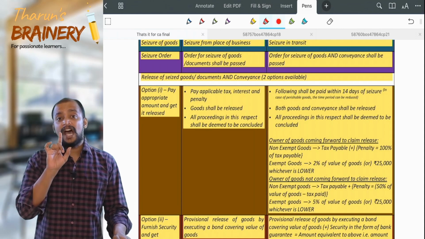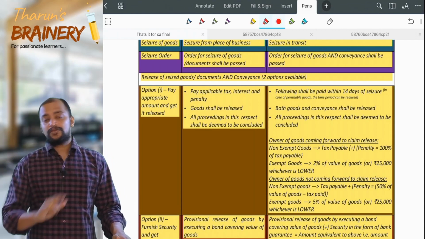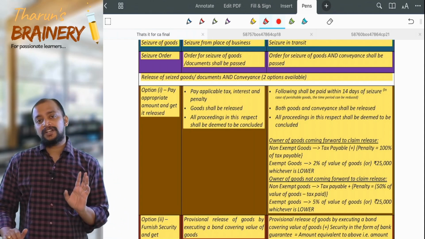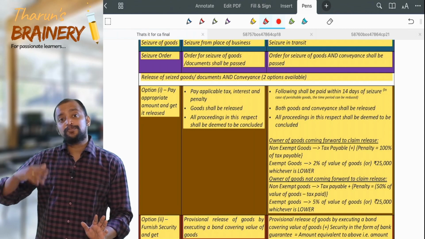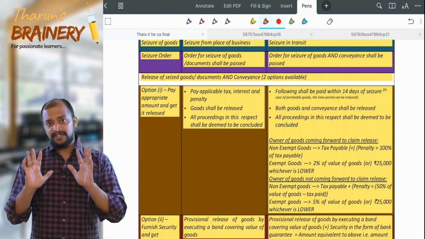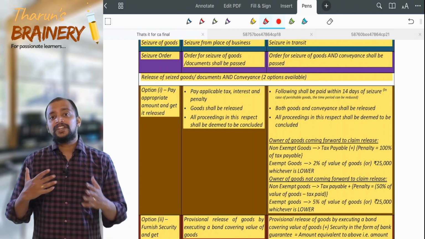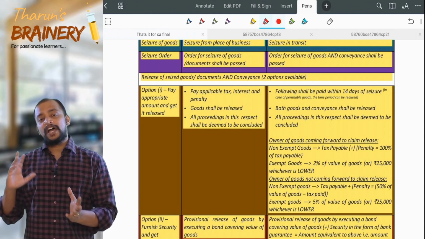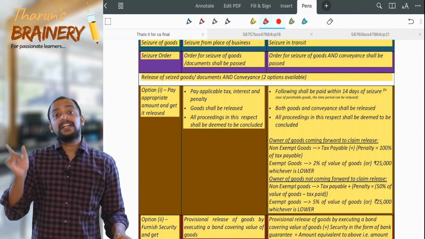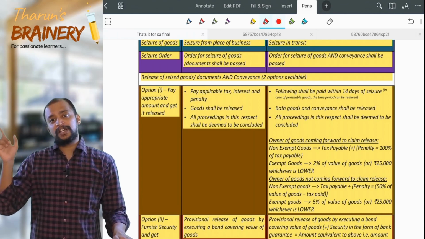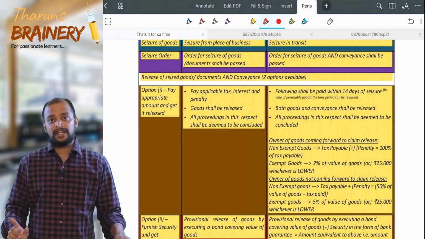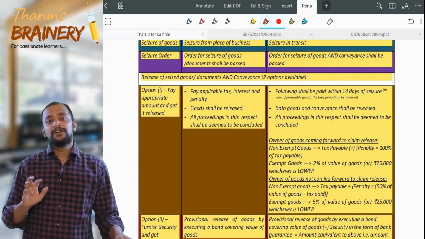But you have committed the offense. What is that offense? You tried to deal with the goods liable for confiscation, for which I will initiate the prosecution proceedings separately, because you did the mistake and for that mistake I need to initiate the prosecution proceedings. I will do that, but the goods will be released now. But the proceedings are continuing. What proceedings? The criminal proceedings, because the imprisonment proceedings will be continuing, but the tax collection proceedings will be dropped.